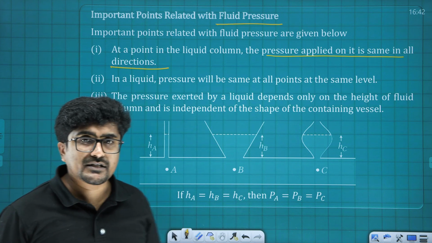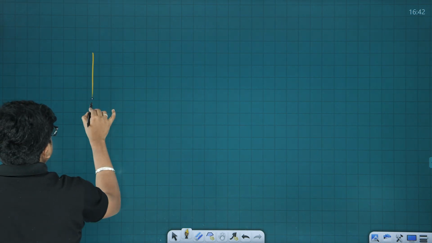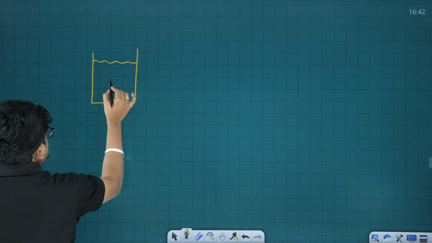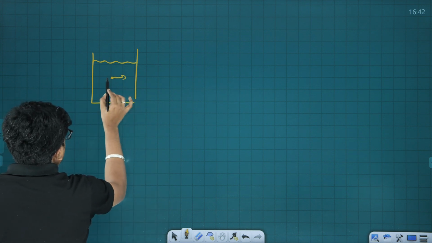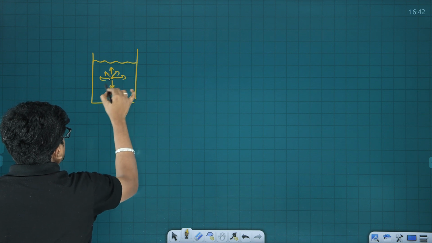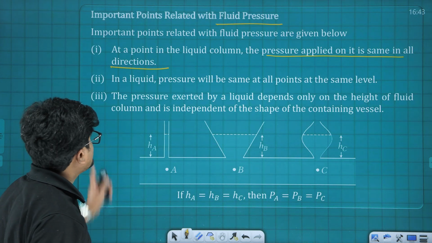It is same in all the directions. That means if I consider a liquid column like this, so let me consider a point here. So the pressure exerted in all the directions from this particular point is supposed to be what? The same only. That is point number 1 says.